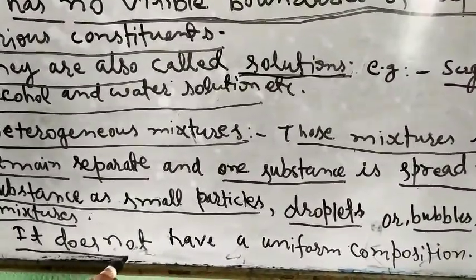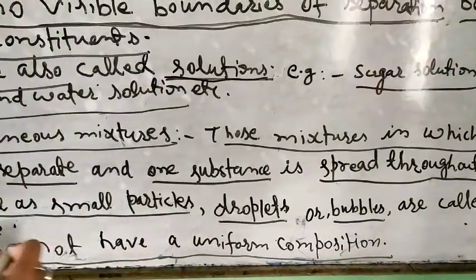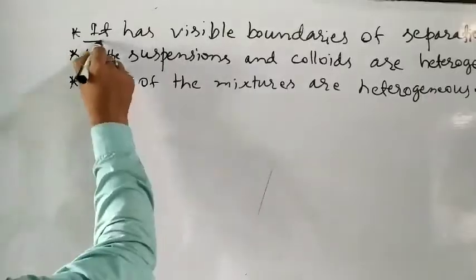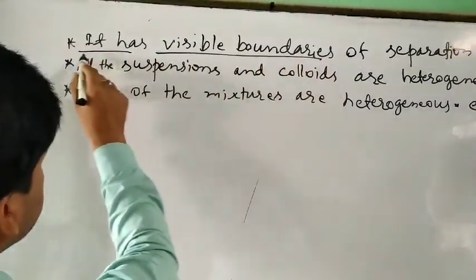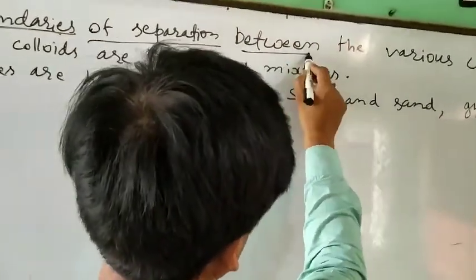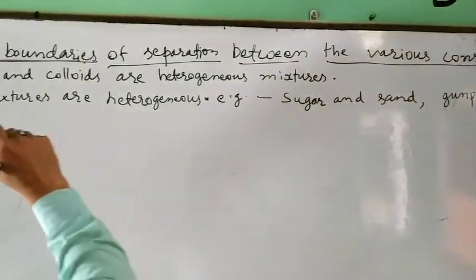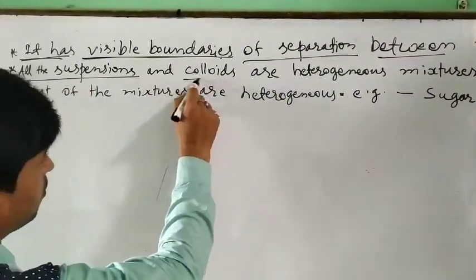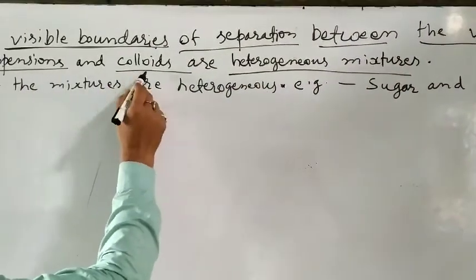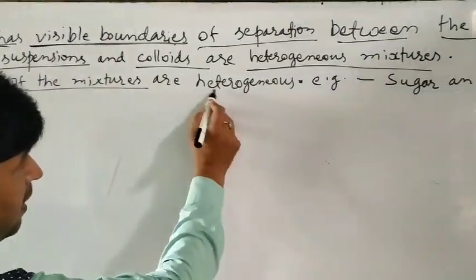These mixtures do not have a uniform composition. It has visible boundaries of separation between the various constituents. All the suspensions and colloids are heterogeneous mixtures, and most of the mixtures are heterogeneous.